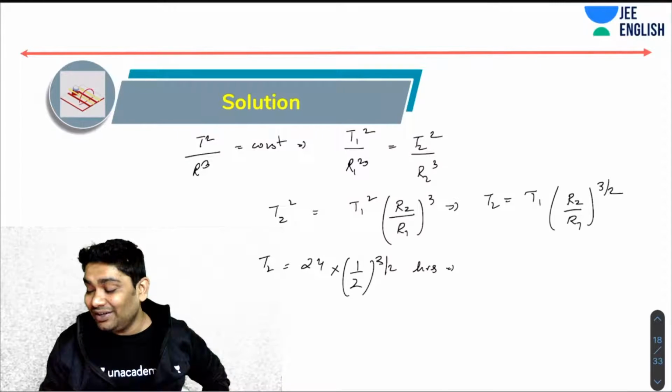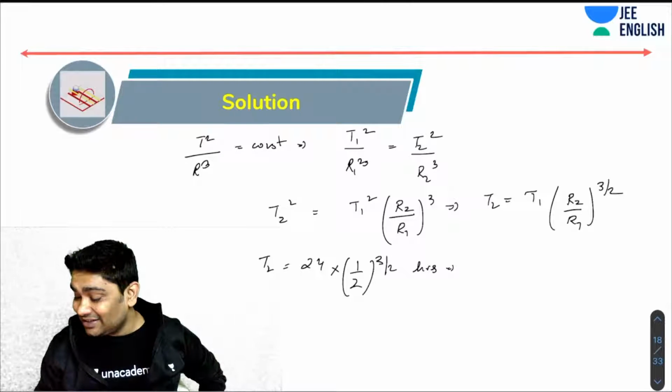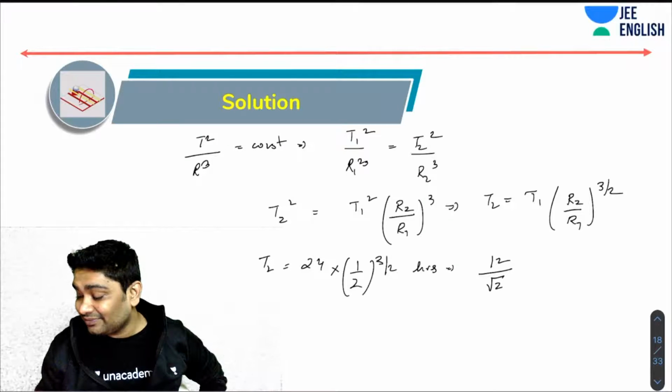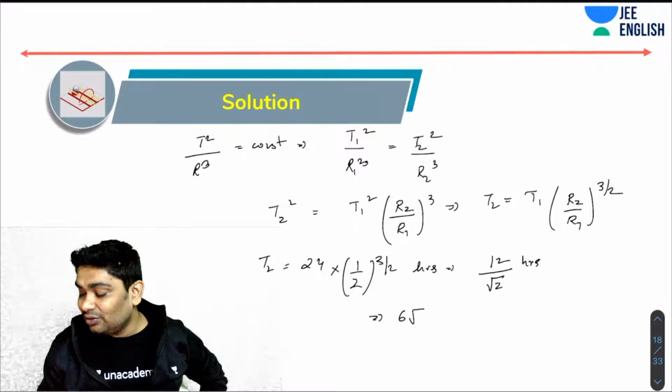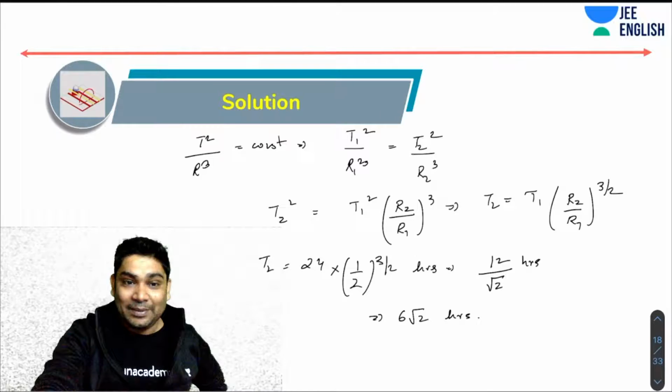So this is 12 by root 2 hours, or yes, as AP rightly said, 6 root 2 hours. So absolutely correct, AP.